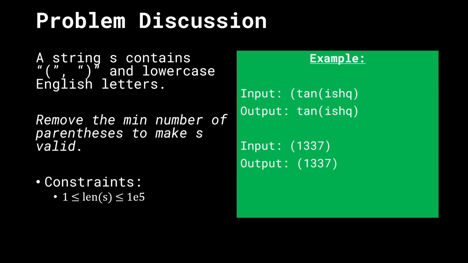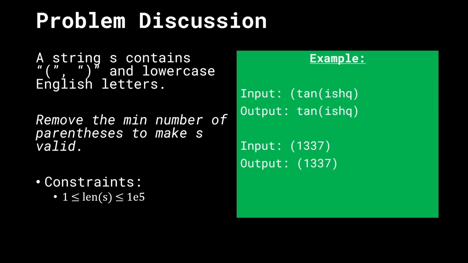I've decided to remove the first opening bracket and keep the second one. You can also do it the other way. Both of them are perfectly fine. In the second case, we have the input as 1337 wrapped inside of brackets. In this case, I have to remove no parentheses to convert it to a valid string because it's already a valid string.